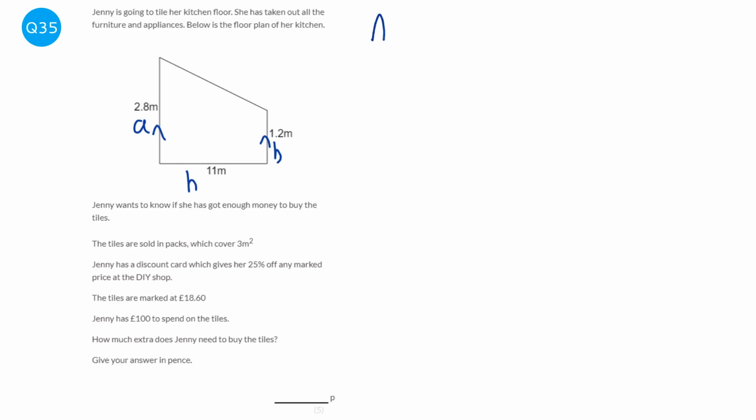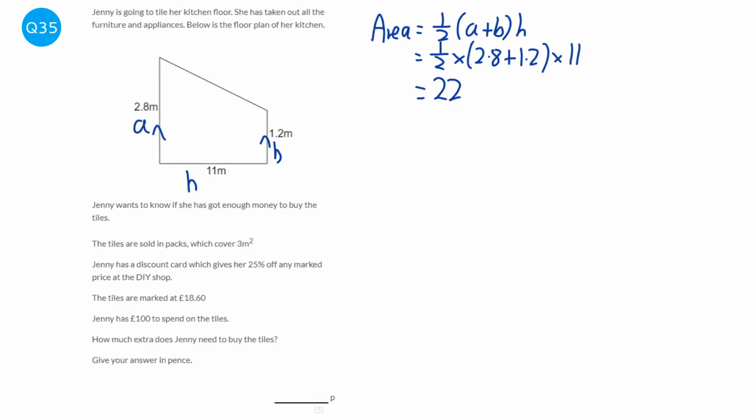So we're going to start off by writing down the formula, so it'd be half times (a plus b) times h, so half times 2.8 plus 1.2 times 11. And when we do that, we get 22. So the area of the floor is 22 meters squared.